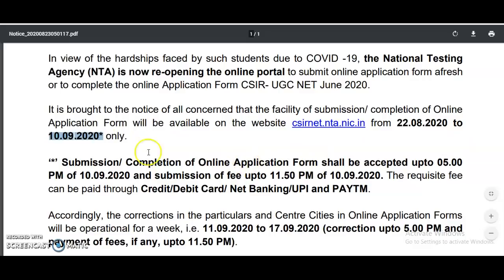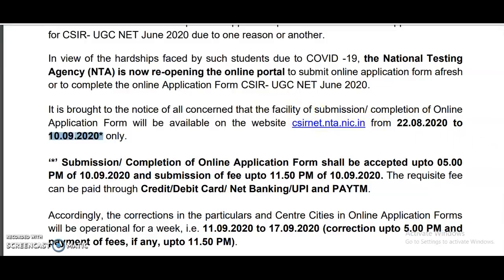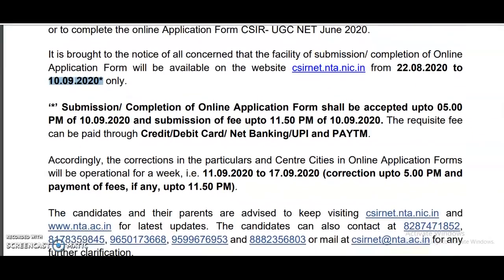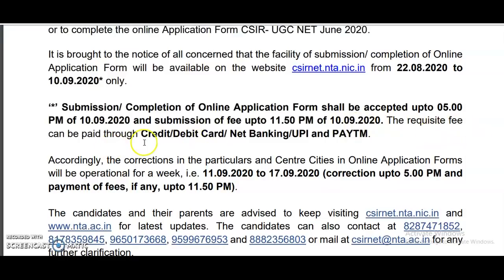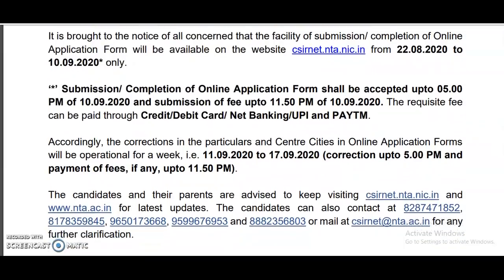Okay, so within this duration, the NTA is going to reopen the submission of the online application form. Submission or completion of the online application form shall be accepted up to 5 p.m. on 10/9/2020, and submission of fee up to 11:50 p.m. of 10/9/2020. The requisite fee can be paid through credit card, debit card, net banking, UPI or Paytm.